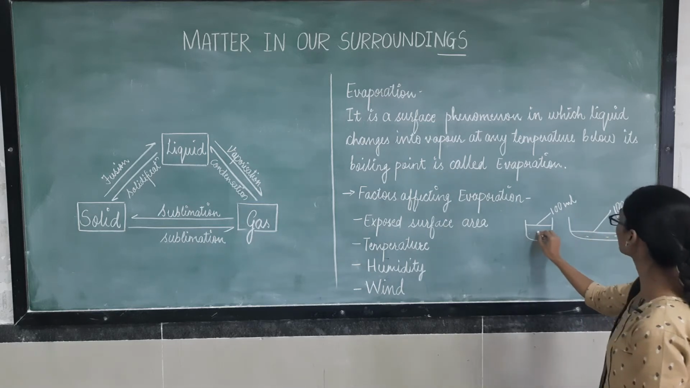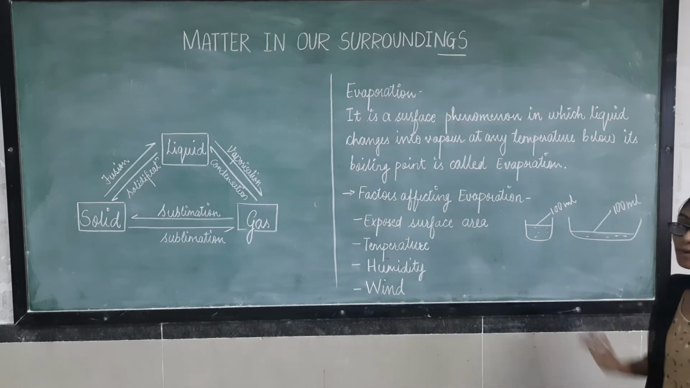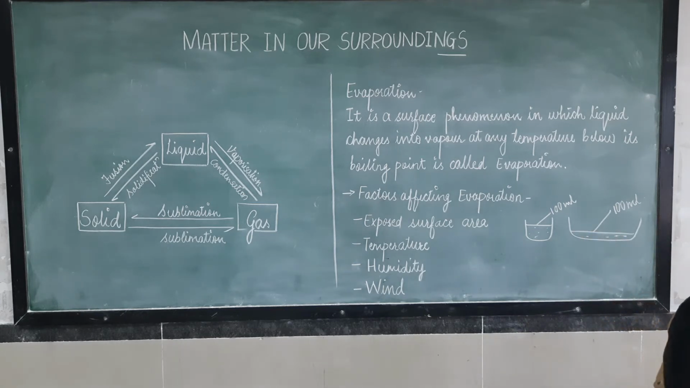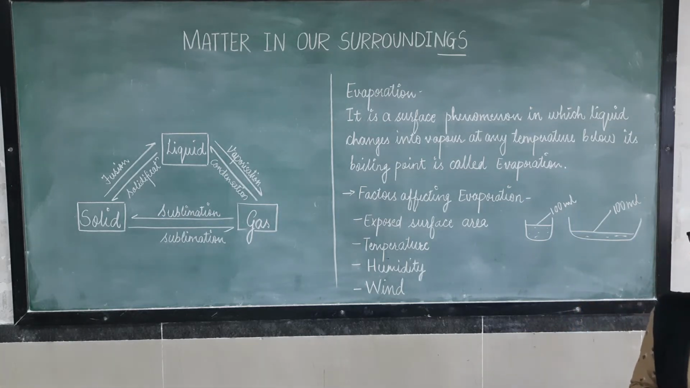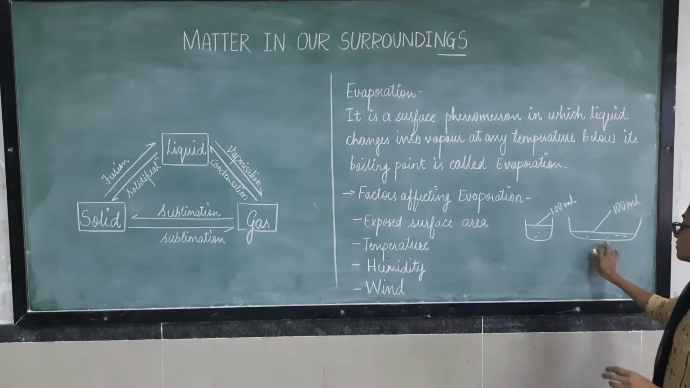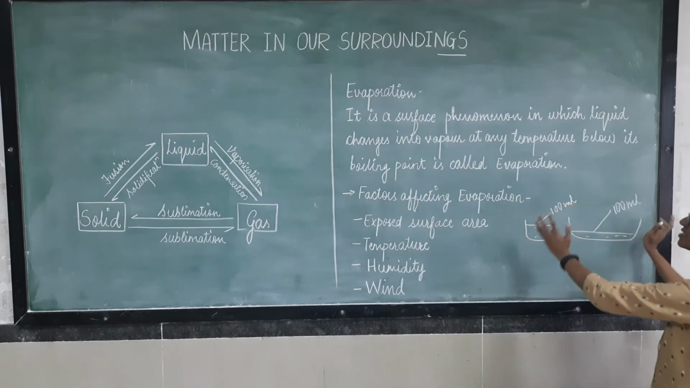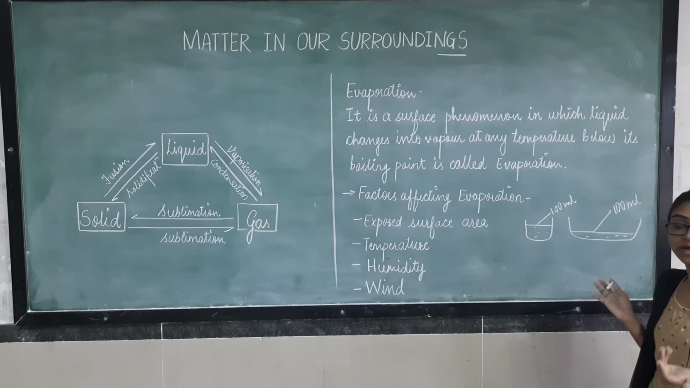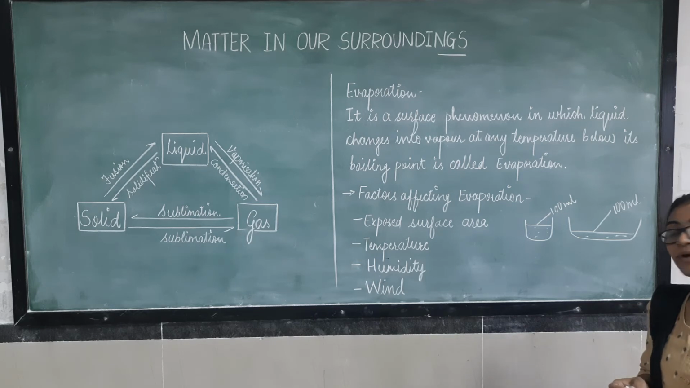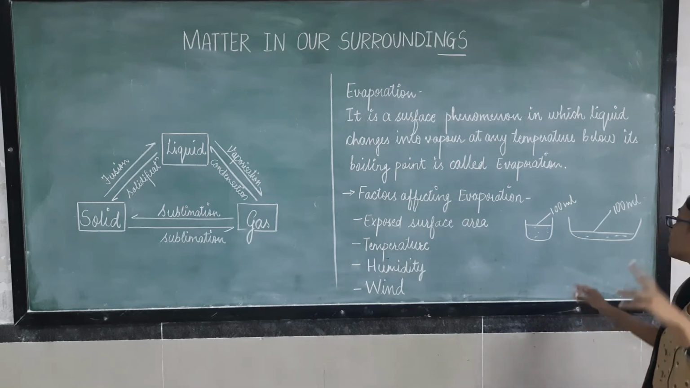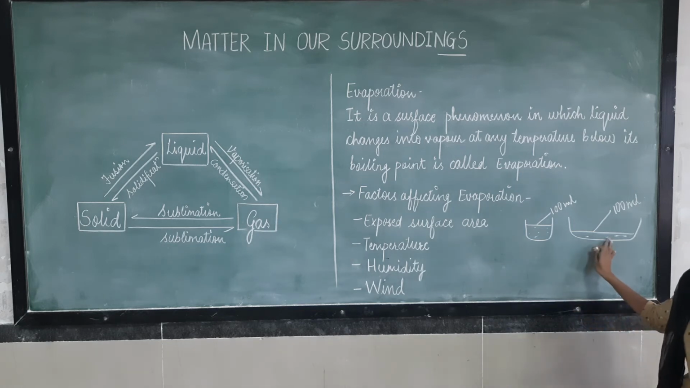Okay, now see, here also the amount of water is 100 ml and here also the amount of water is 100 ml. But in which beaker or in which container will the rate of evaporation be high? Tell me. Here, in the tumbler, the rate of evaporation will be high. Why? Because here the surface area is more. Okay? That's why the rate of evaporation depends upon the exposed surface area, and because of that only the rate of evaporation will be high in this case.